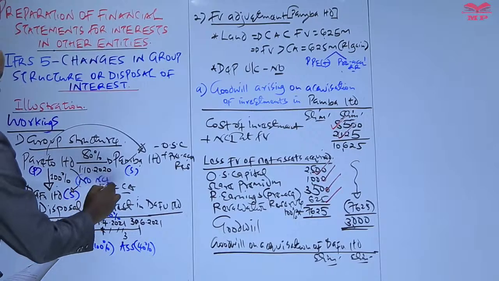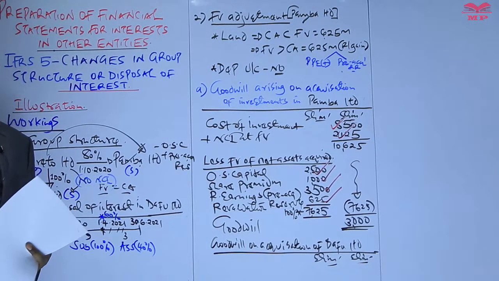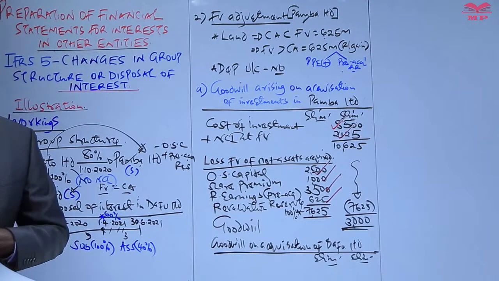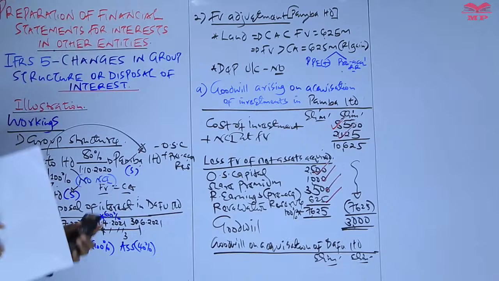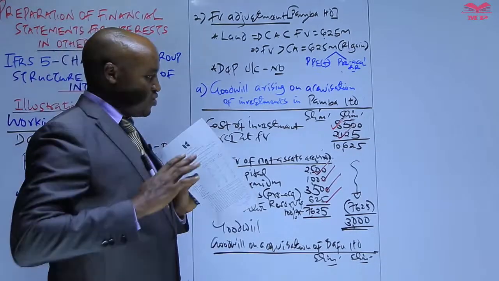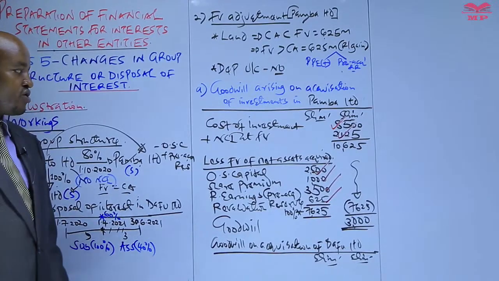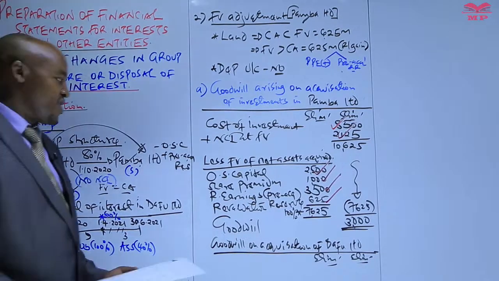There is no NCI because you can see that the parent company acquired all the shares, acquired 100% of the shares issued by what? By Darfur. So therefore in Darfur we don't have what? NCI. And that's why you can see, despite the group using the full goodwill method in computation of goodwill, we are not given the NCI at fair value in Darfur, simply because there is no NCI.